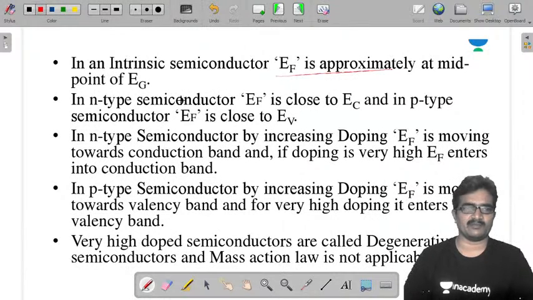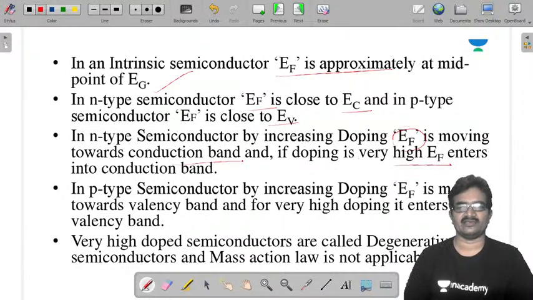EF is approximately at the midpoint of the energy gap. In an n-type semiconductor, EF is close to EC. In p-type, it is close to EV. In an n-type semiconductor, by increasing the doping, EF moves towards the conduction band, and if doping is very high, EF enters into the conduction band. Similarly, in p-type, it enters into the valence band.